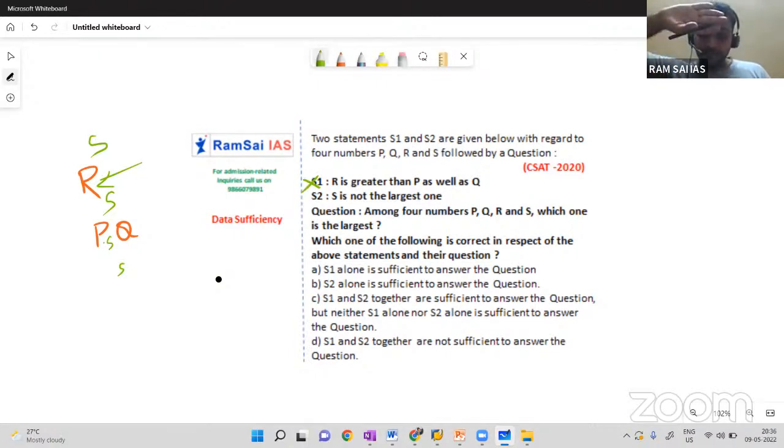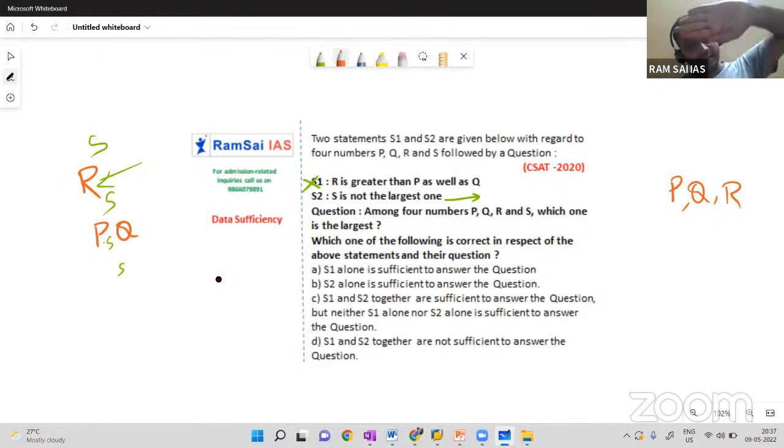Now close statement 1 and try to solve the question by using statement 2 alone. S is not the largest one. So S, on the right side, I am writing with red color. If S is not the largest one, P can be the largest, Q can be the largest, R can be the largest. Hey, don't say, hello Sriram, look at the left side. R is already higher than P and Q. Hello boss, do you remember the process?